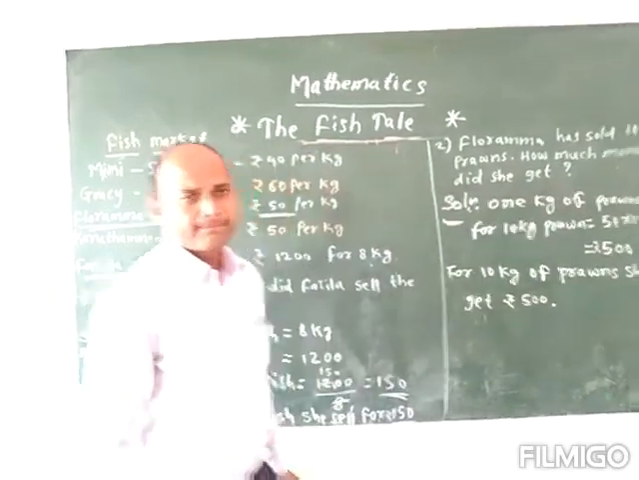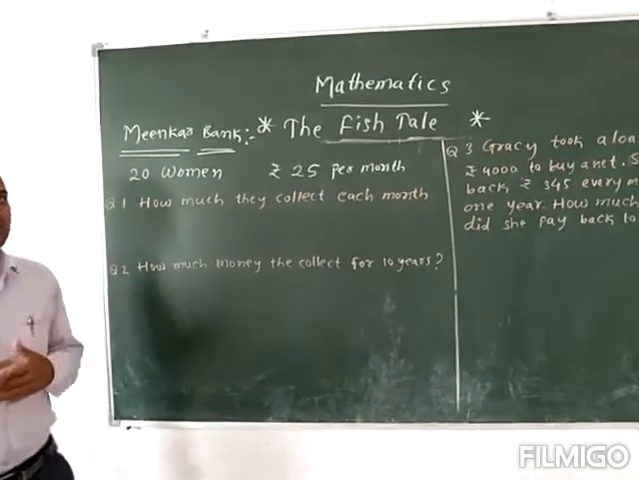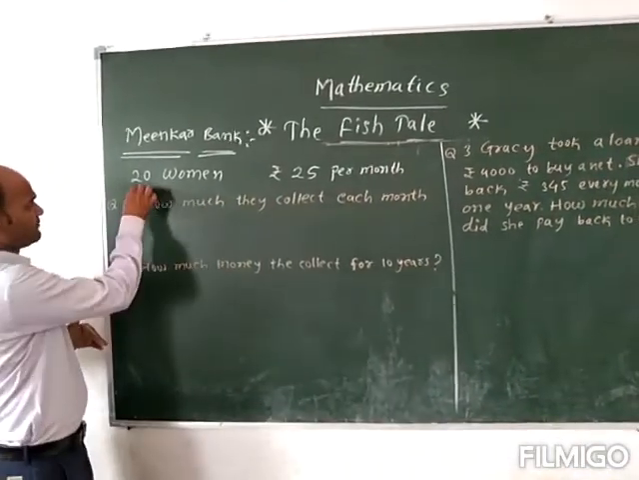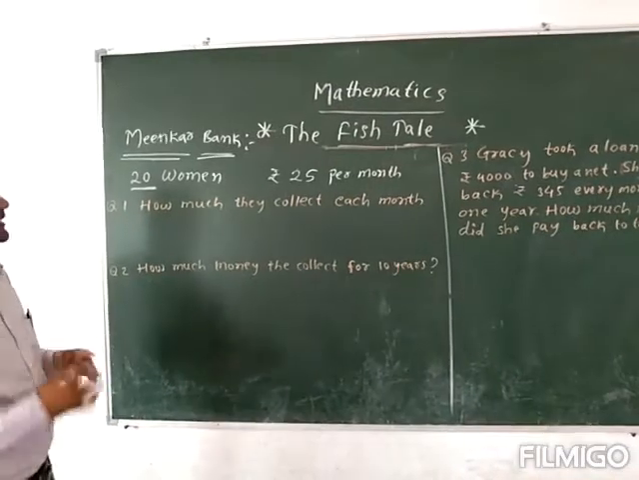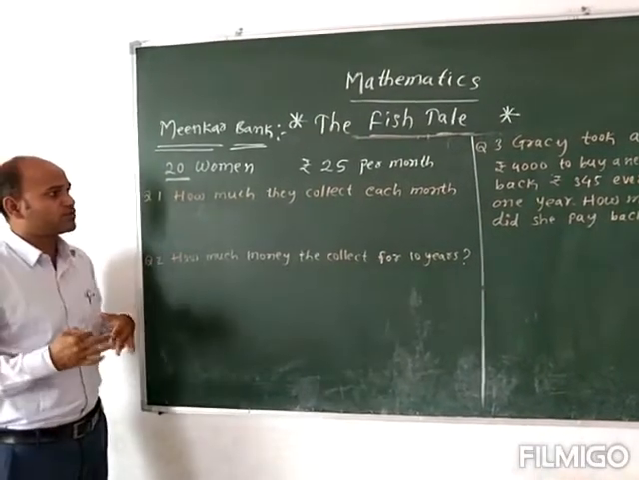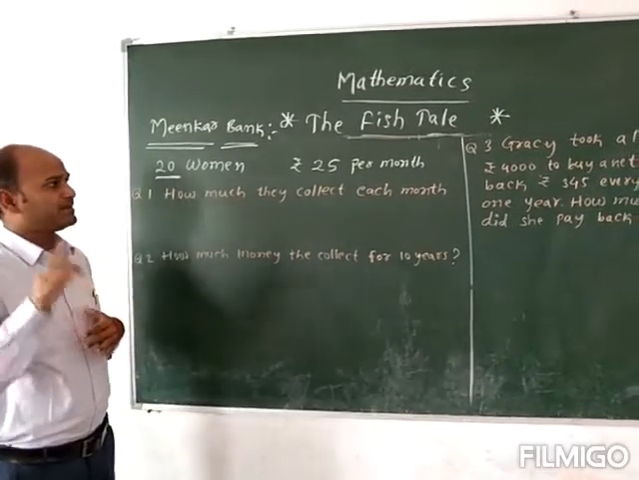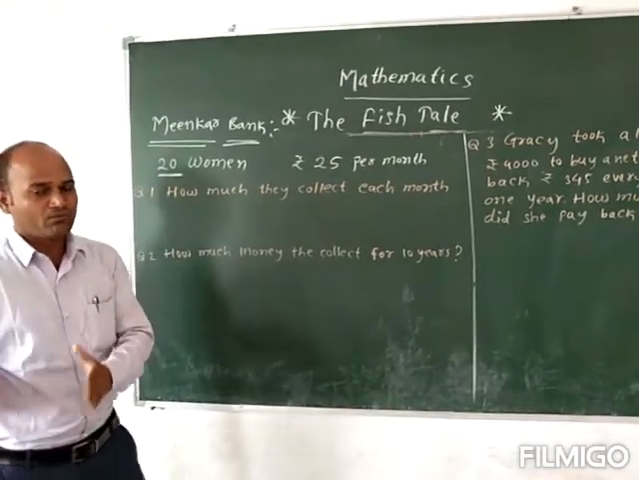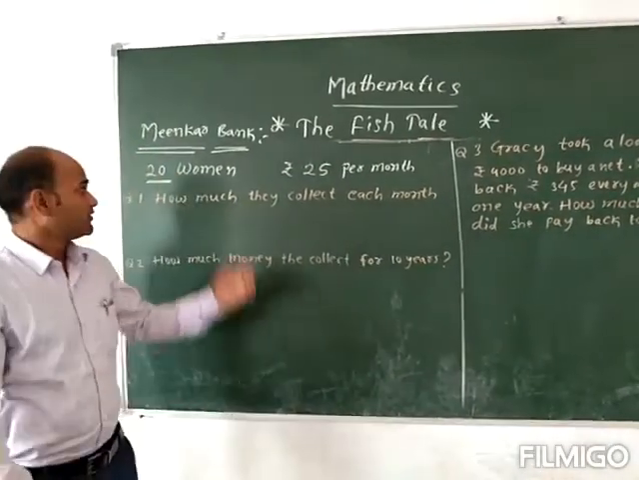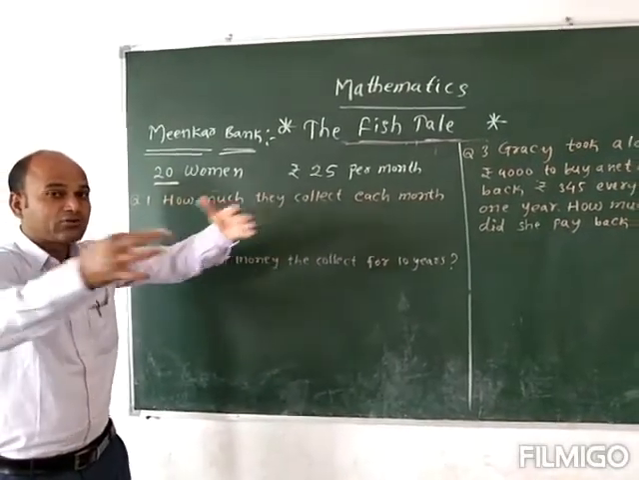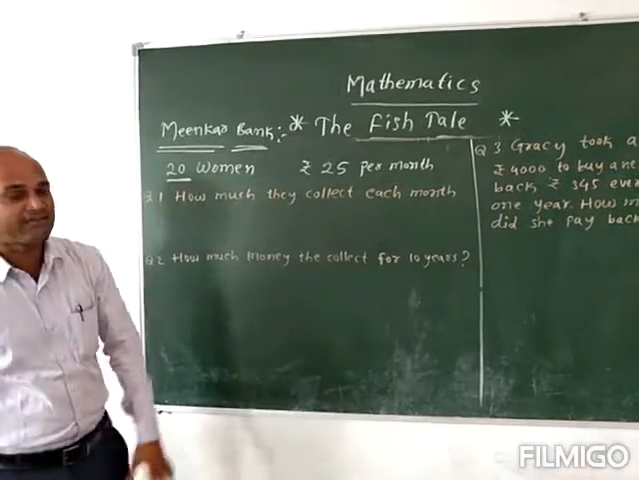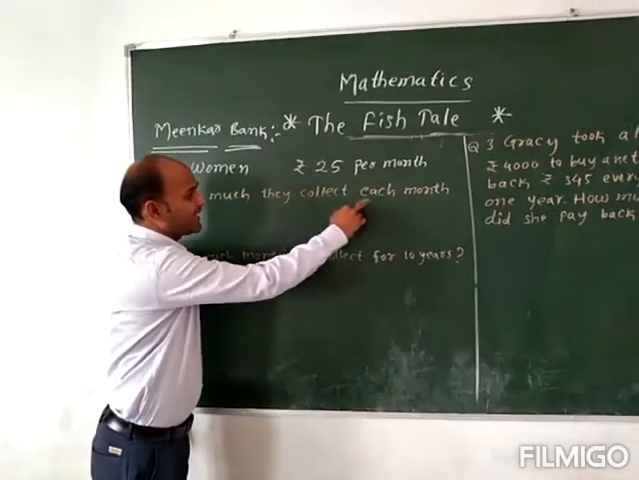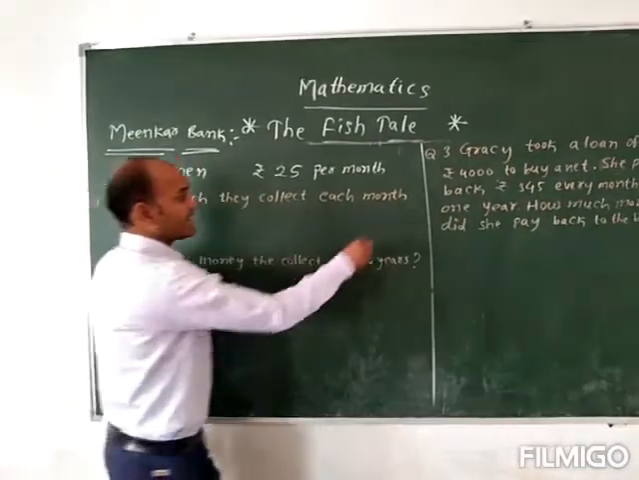Okay. Even here, some of the fisherwomen are making a bigger bank. There were some fisherwomen, like 20 fisherwomen. They are making a group, and every month each woman is collecting 25 rupees. In 1 month, one woman collects 25 rupees. The 20 women are all grouping and collecting 25 rupees every month. So here is a practice time: how much money do they collect each month?